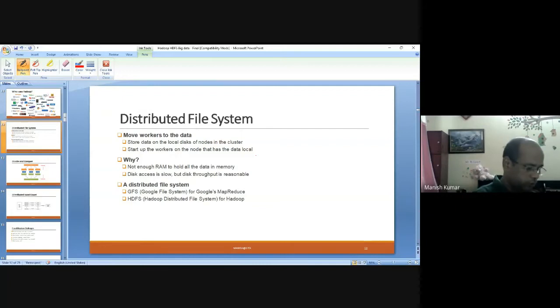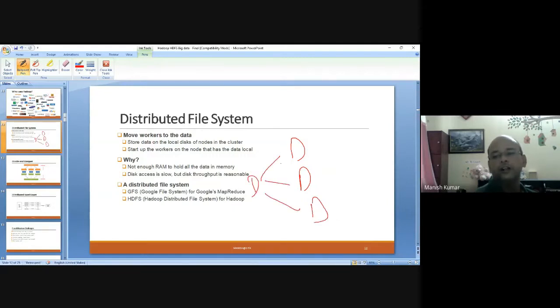That means what we are doing is, as I told you, these are nodes. If you have data, you divide the data like this, D1, D2, D3, and then if you want to execute some algorithm one, you are not calling this data somewhere else; rather, the algorithm is executed locally on these nodes.